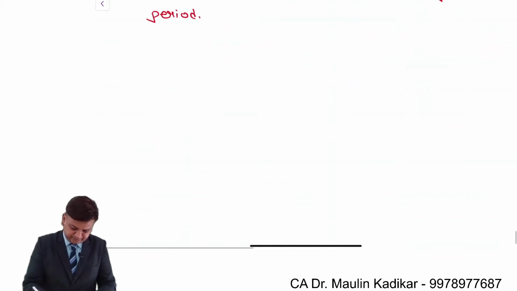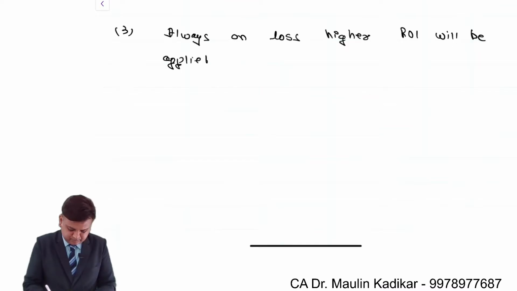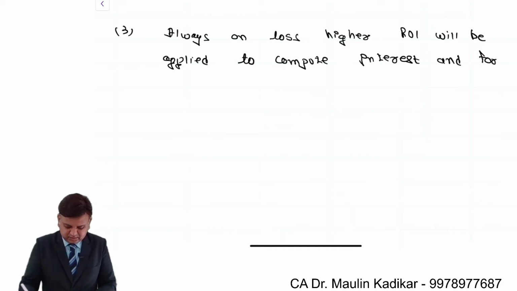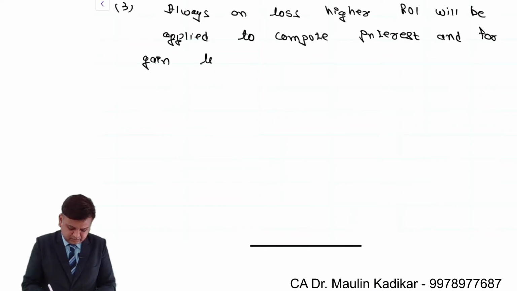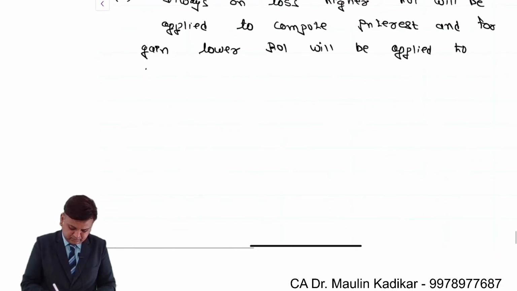Let us note one more point over here. Always on loss, higher rate of interest will be applied to compute interest, and for gain, lower rate of interest will be applied to find interest. Full stop.